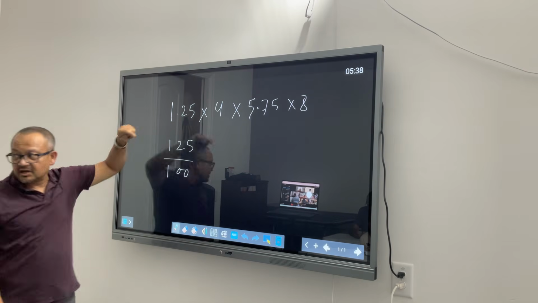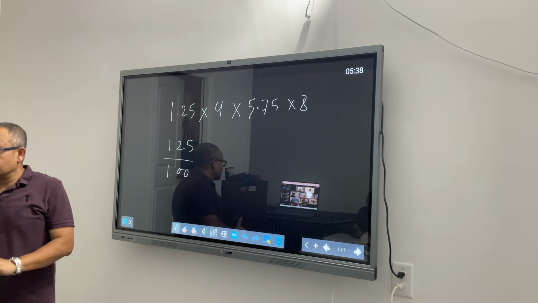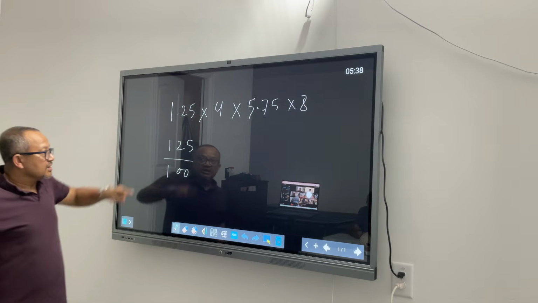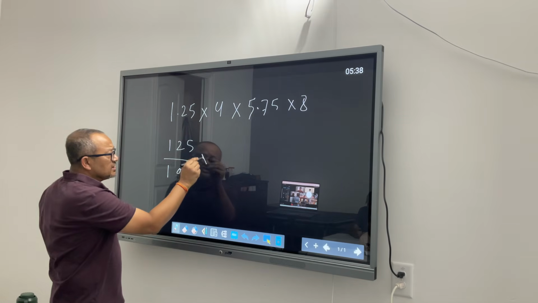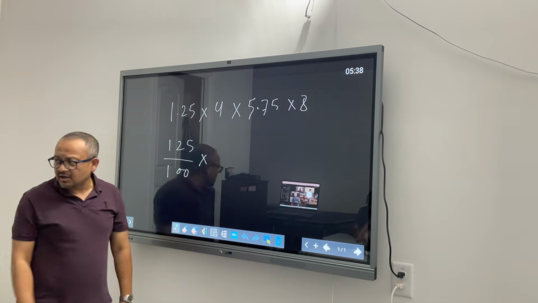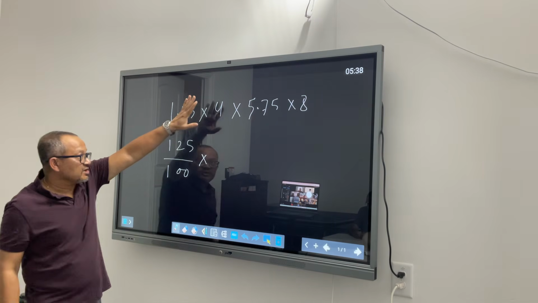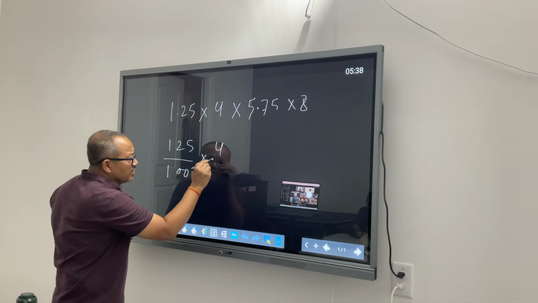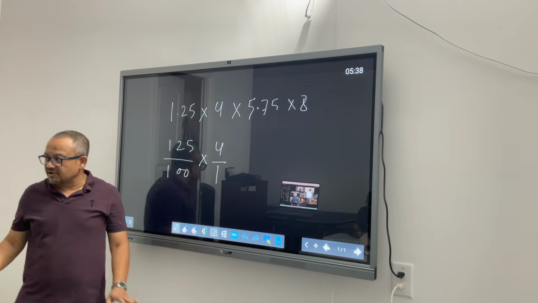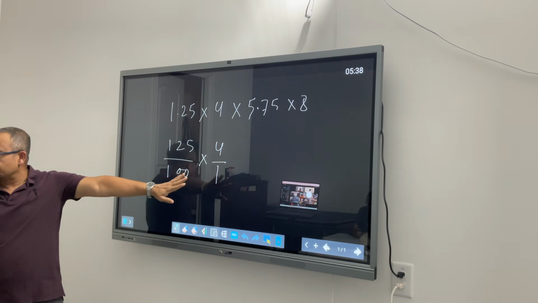Done. Rehan, any with me so far? Pay attention now, this is very important. Now I have 4. This is not a fraction, but I want everything to convert into my favorite form, which is fraction. So I can write 4 as 4 by 1. I'm not changing value, I'm just changing it to look like a fraction.